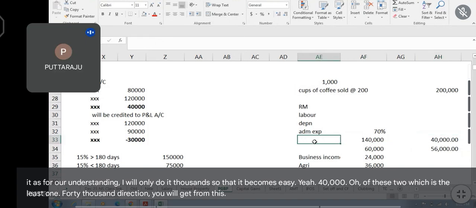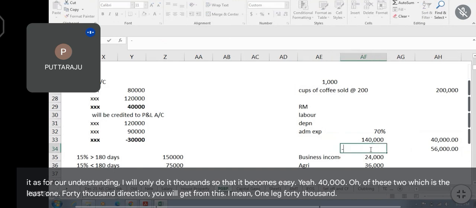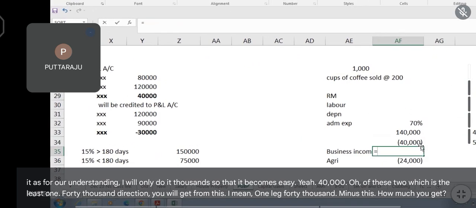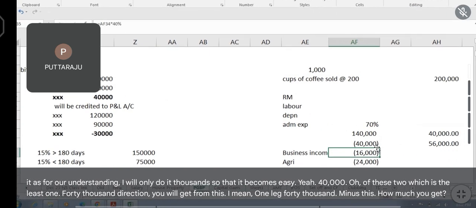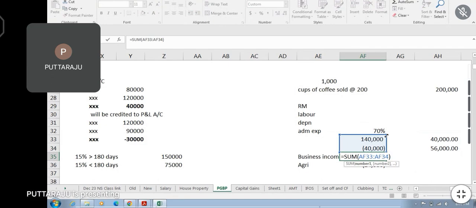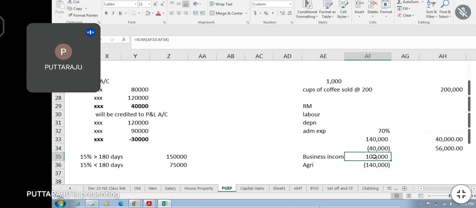I mean, 1,40,000 minus this. How much you get? You get 1 lakh.